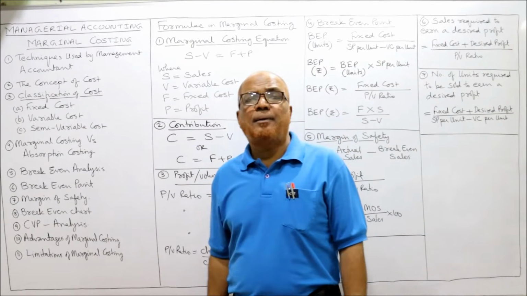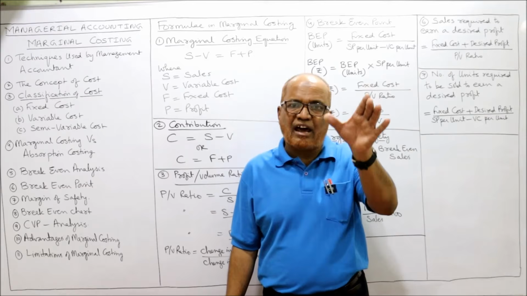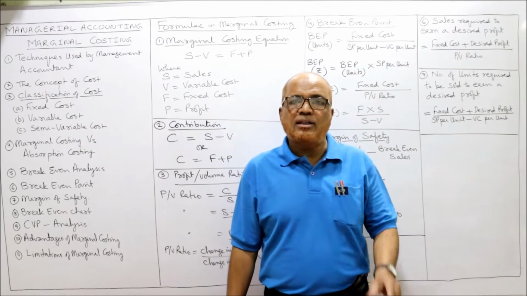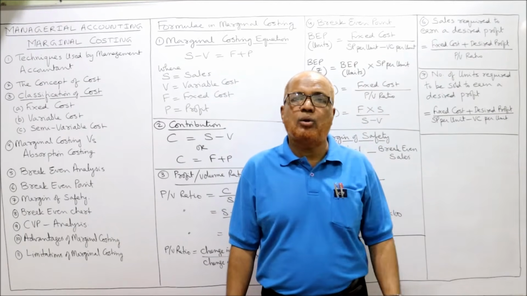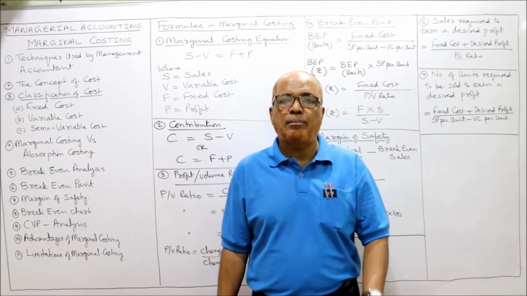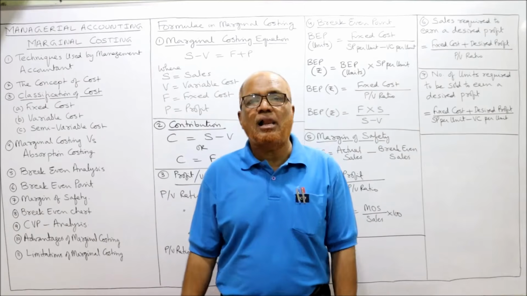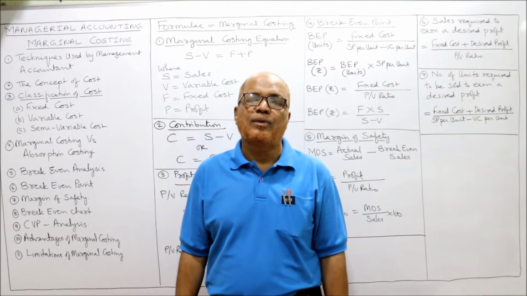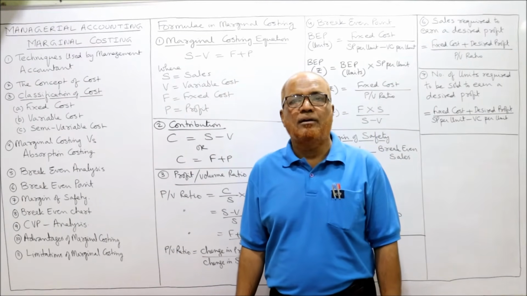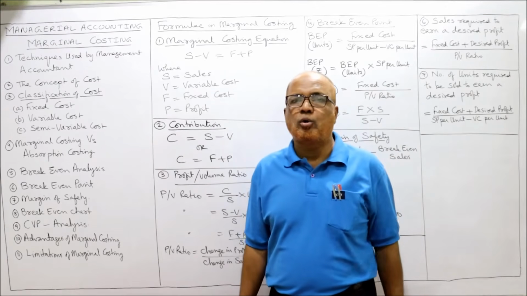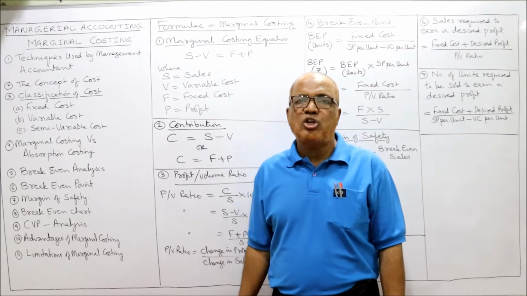Secondly, we can draw a graph paper. On a graph paper, we will draw a diagram, and through the chart, we can find out the break-even point. So, break-even chart is a graphical method of finding out the BEP. While doing the problem, I'll do one or two problems on preparing break-even chart.